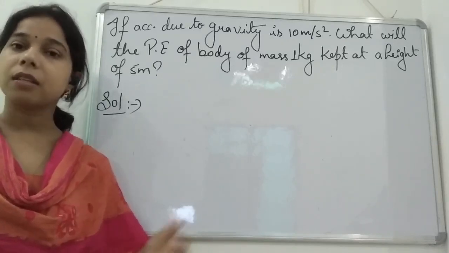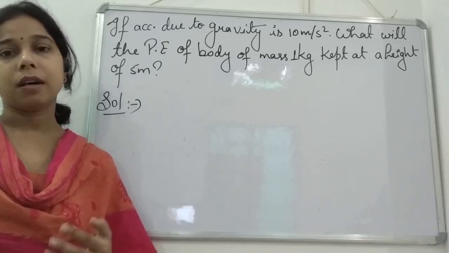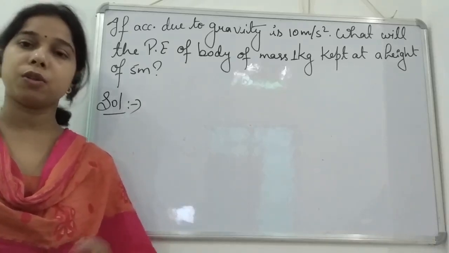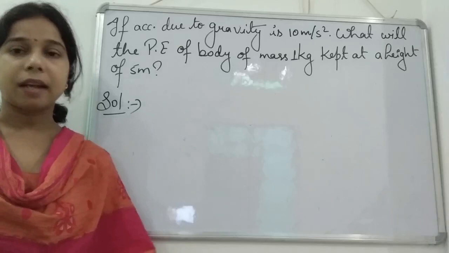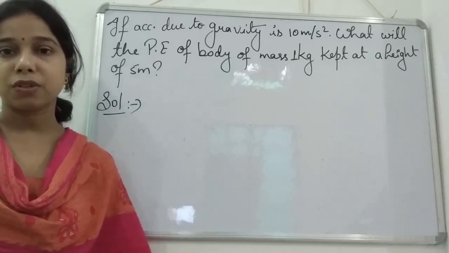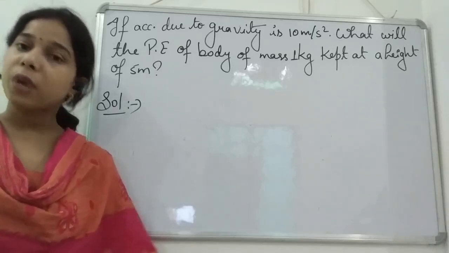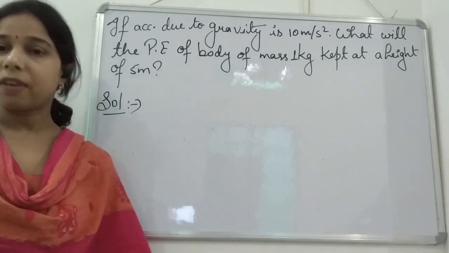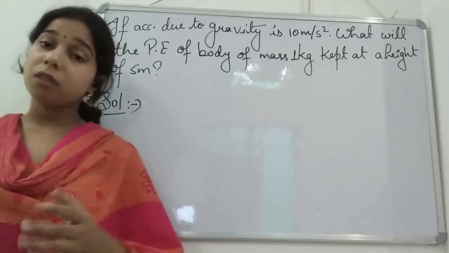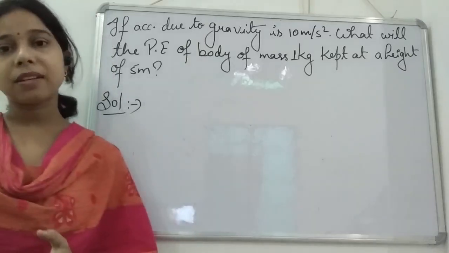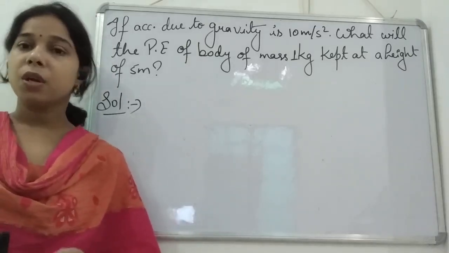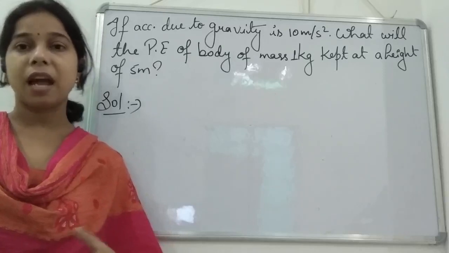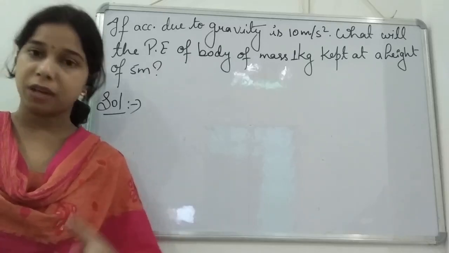We have discussed a lot of examples. If we lift a book from the ground to the table, that is an example of gravitational potential energy, and if we stretch a rubber band, that is an example of elastic potential energy. We also discussed that there are a lot of examples in which kinetic energy and potential energy work together.